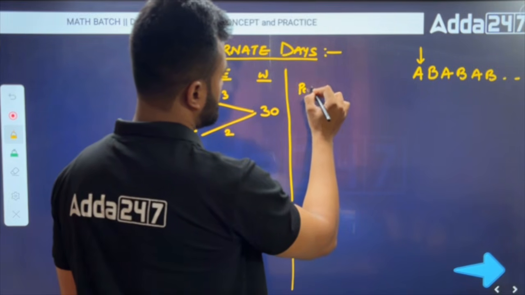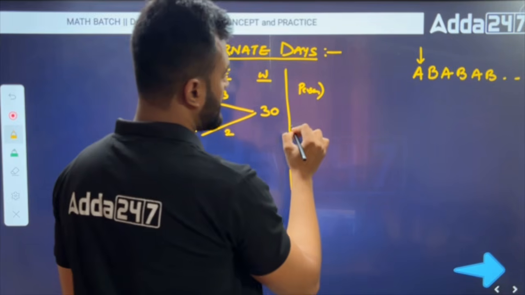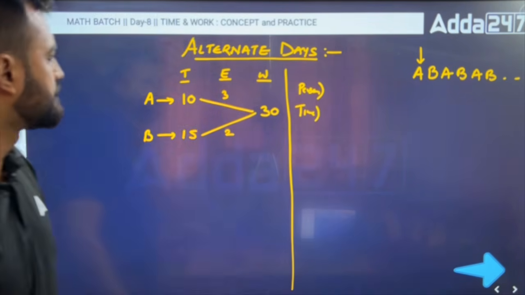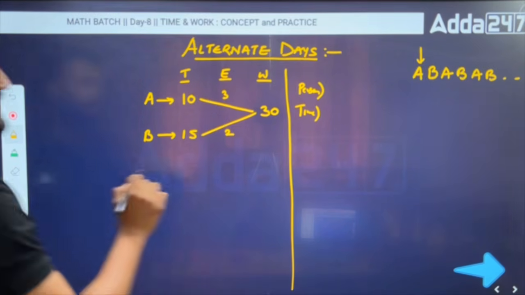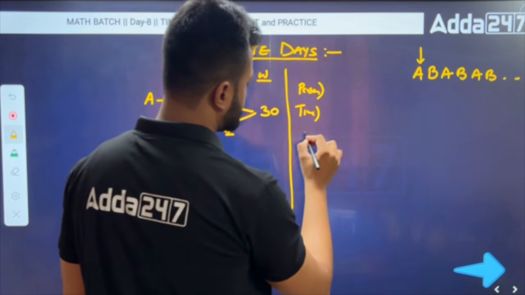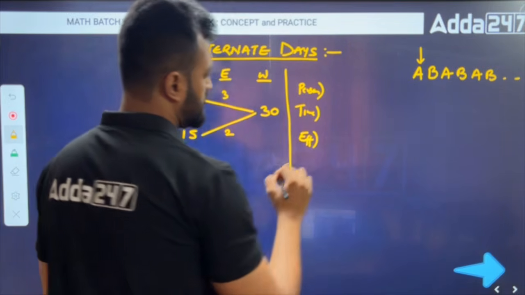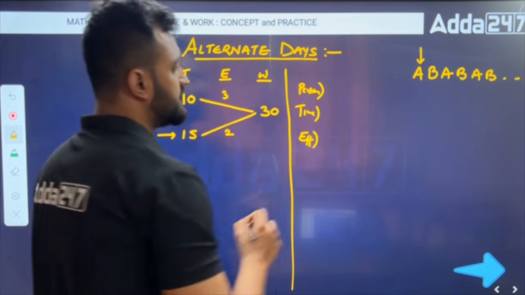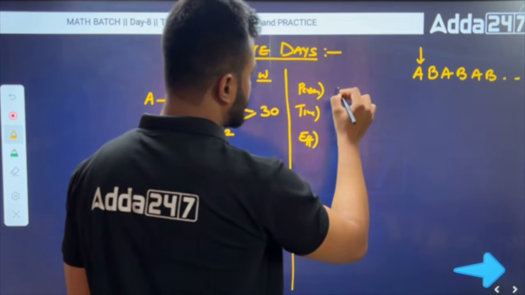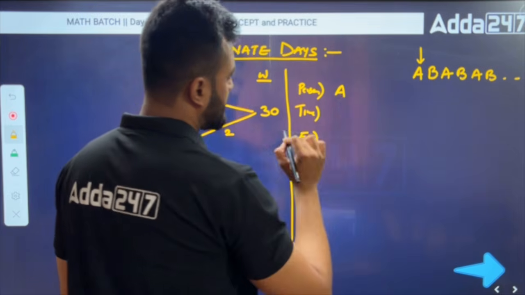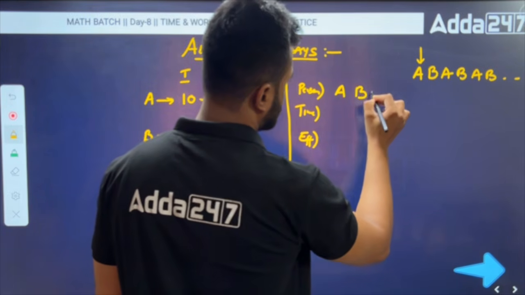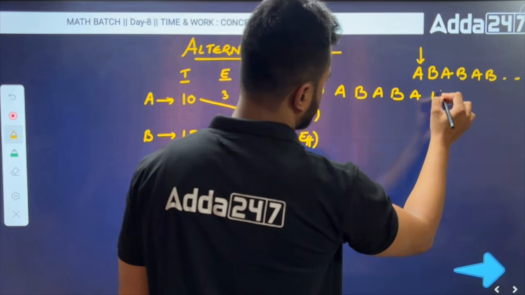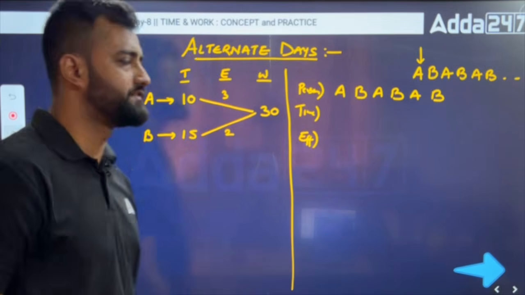Person, and I'm writing time and efficiency. Clear? See here properly. The first day, A started, and then B came, then A, then B, then A, then B. So let's check a few steps first.